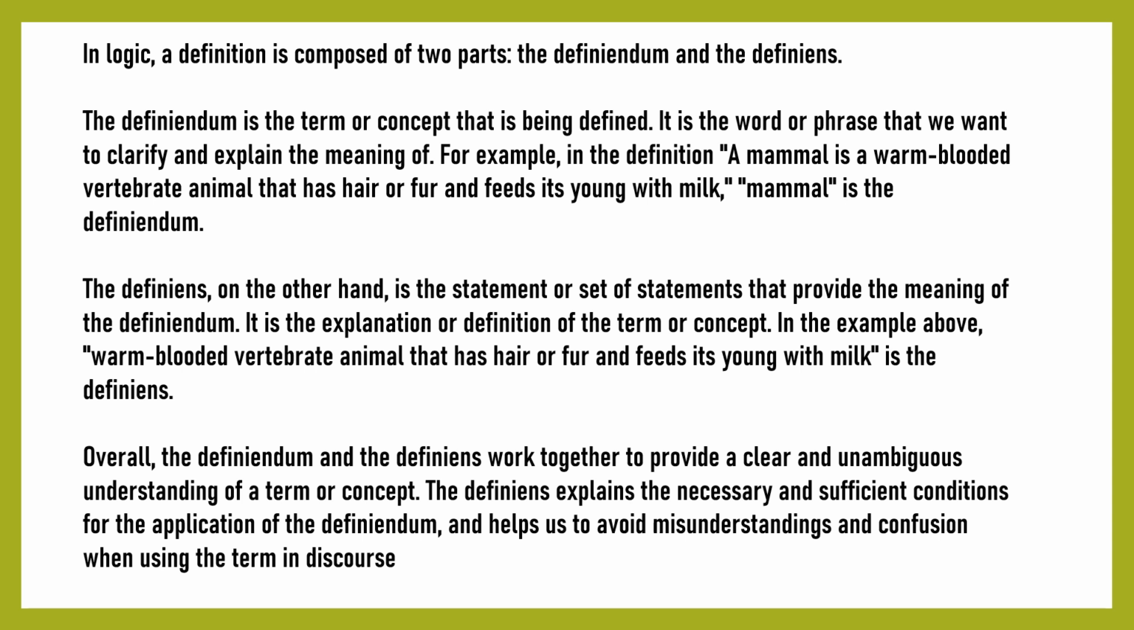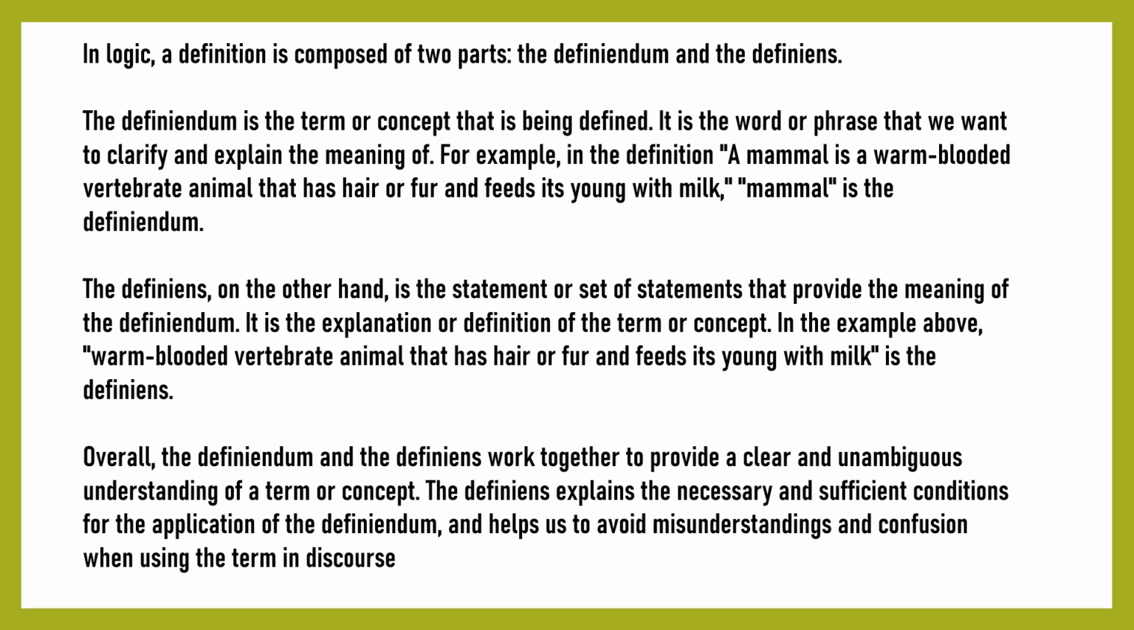The definiendum is the term or concept that is being defined. It is the word or phrase that we want to clarify and explain the meaning of. For example, in the definition, a mammal is a warm-blooded vertebrate animal that has hair or fur and feeds its young with milk, mammal is the definiendum. The definiens, on the other hand, is the statement or set of statements that provide the meaning of the definiendum. It is the explanation or definition of the term or concept. In the example above, warm-blooded vertebrate animal that has hair or fur and feeds its